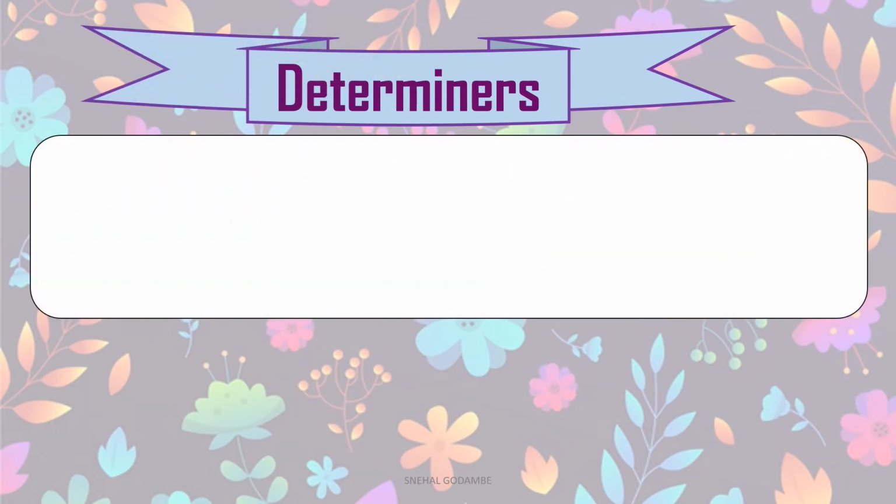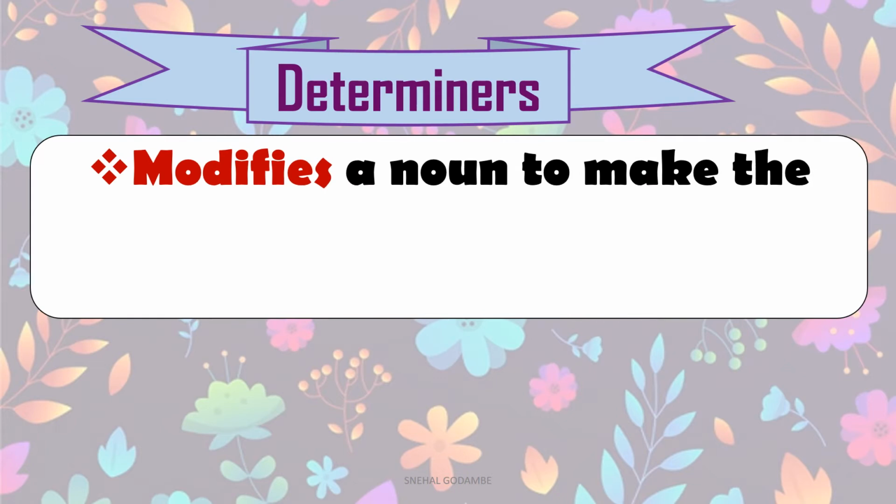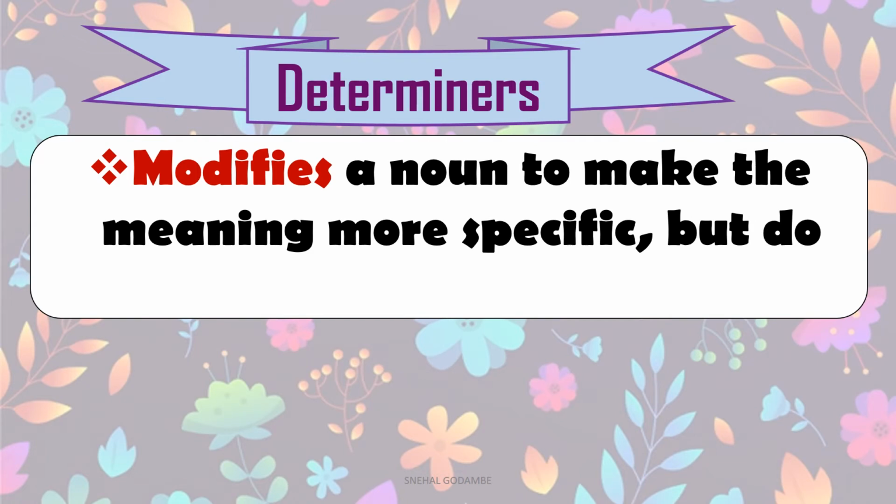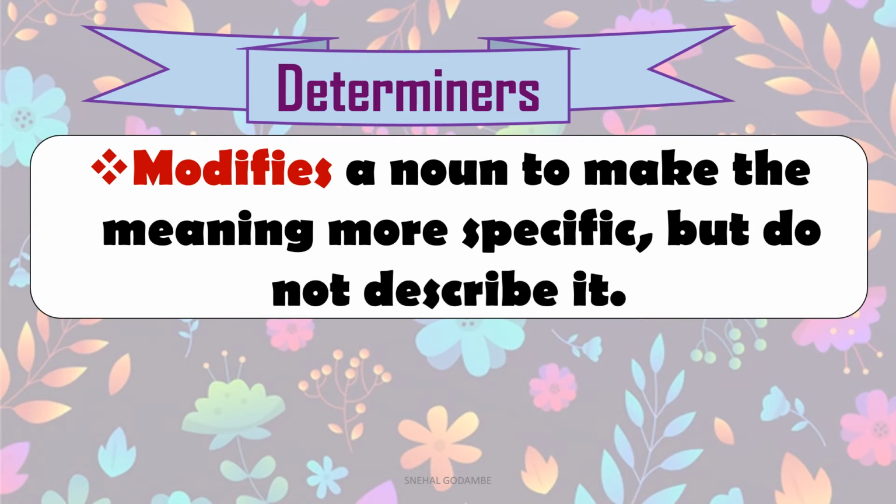So the first thing about them is, a determiner modifies a noun to make the meaning more specific but does not describe it. We know a describing word is known as an adjective, right? A lazy girl, a beautiful picture. They tell us something more about that noun. But here it does not describe it, it modifies the noun. How? We are going to see some examples so it will be clear to you.